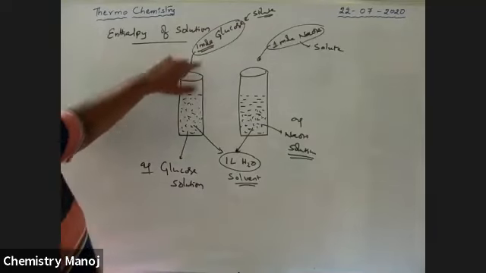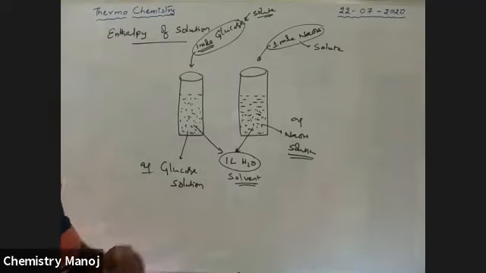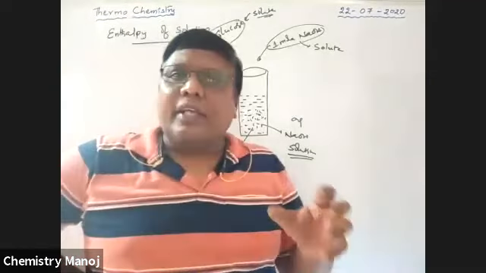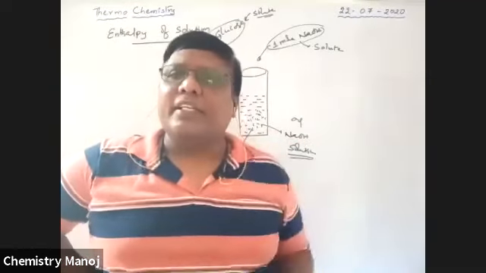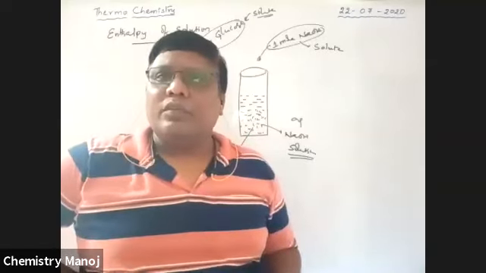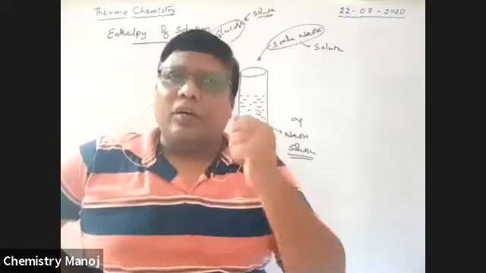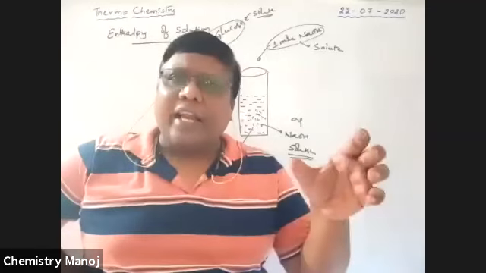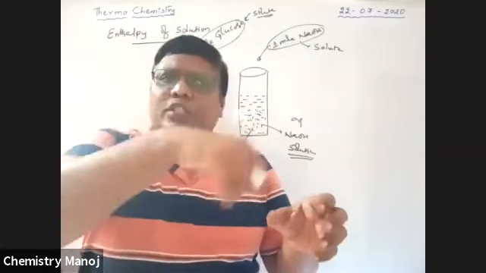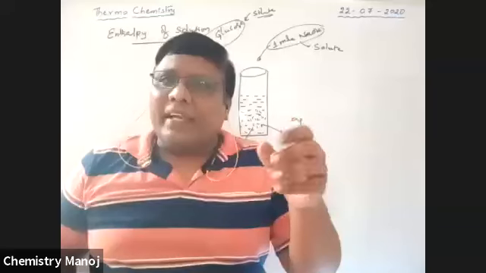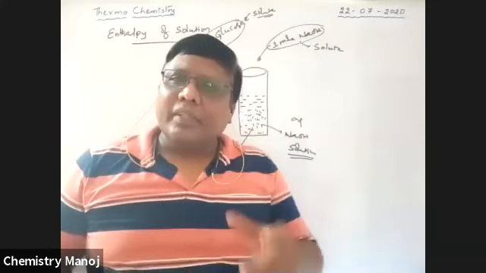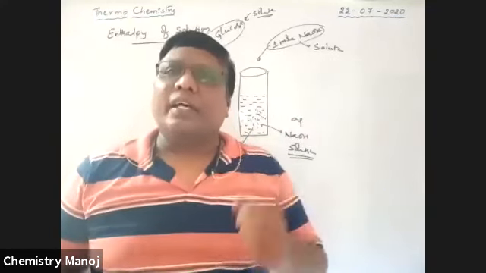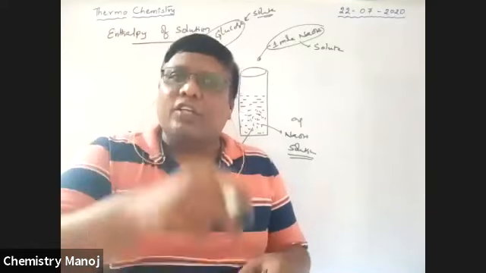When glucose is dissolved in water, the temperature of the glass gradually decreases. You can feel it, no doubt. So try this experiment at home. Take a glass of water, dissolve glucose and stir well. Automatically the glass gets cooled. Why, sir? Because of dissolution.